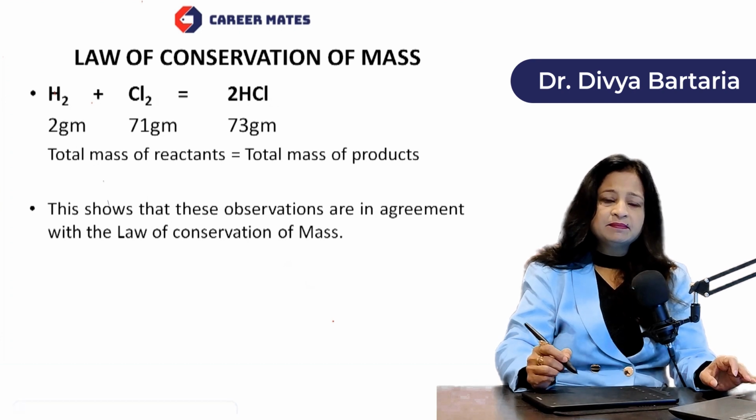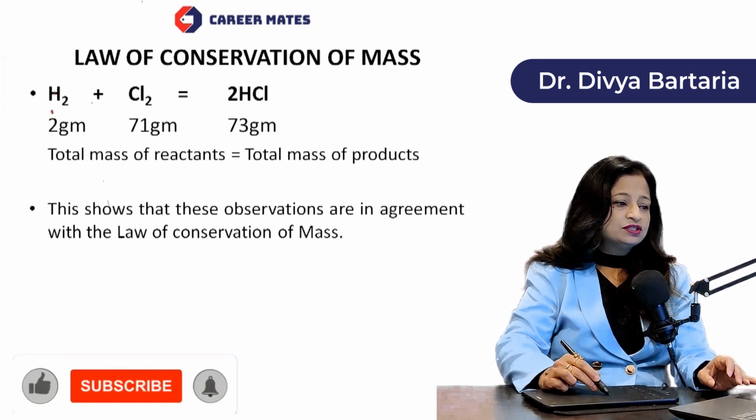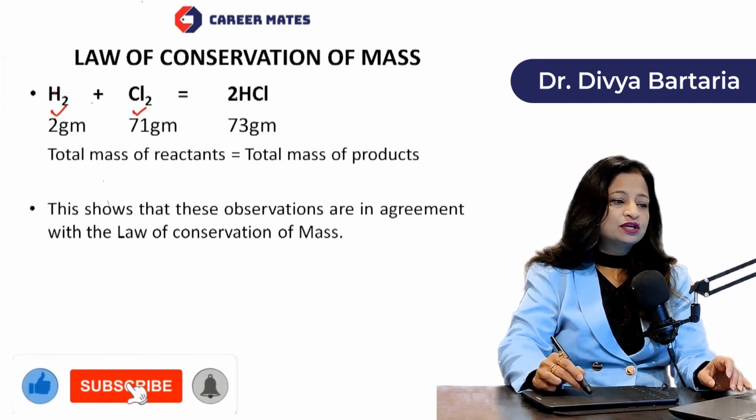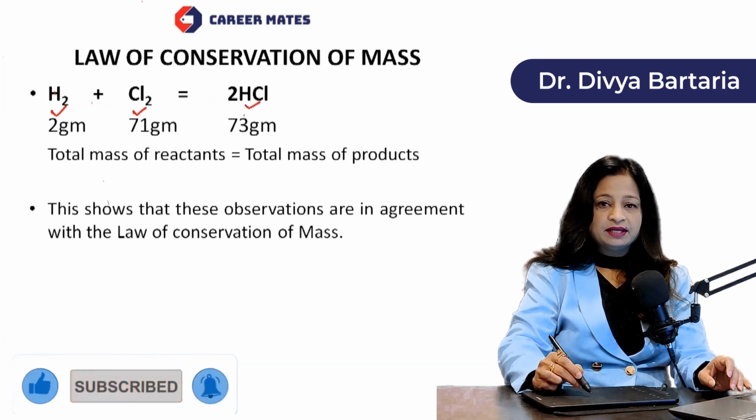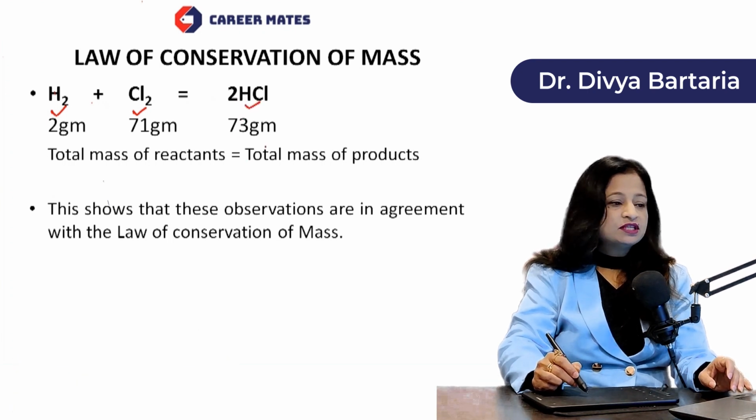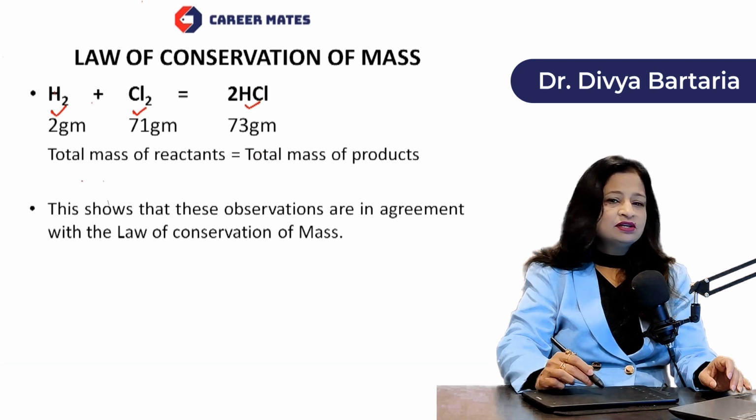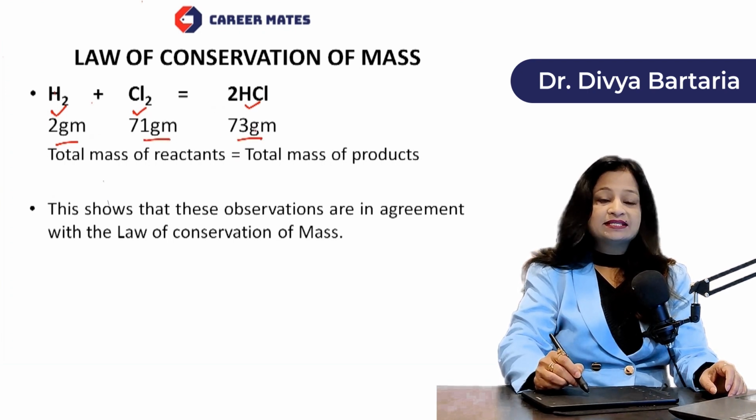अब इस example में अगर हम देखें, hydrogen combines with chlorine to give hydrogen chloride, right? H2 plus Cl2 gives 2HCl. Now in this particular case, we can see that 2 grams of hydrogen combine with 71 grams of chlorine in order to give 73 grams of HCl.